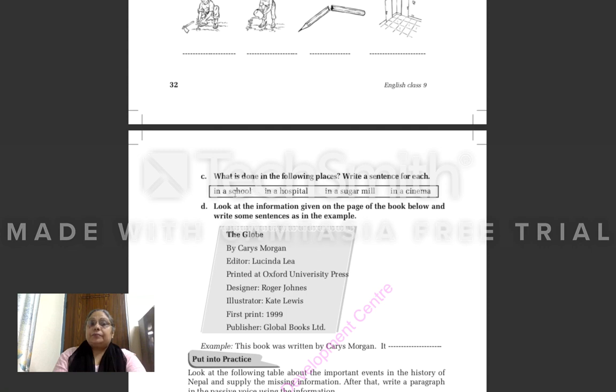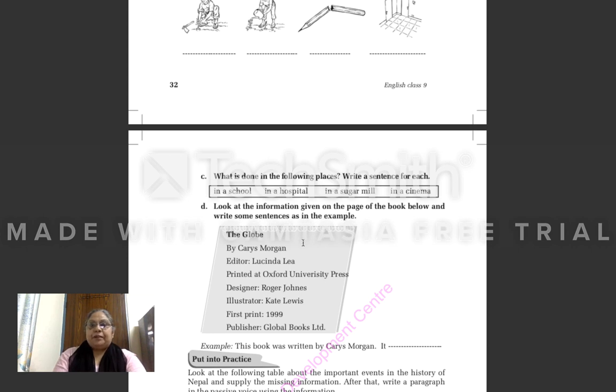So like this, you will write one sentence for each of these. What is done in a school, what is done in a hospital, what is done in a sugar mill, and what is done in a cinema. Okay, this is C part. Only one sentence. Now D part. Look at the information given on the page of the book below and write some sentences as in the example.